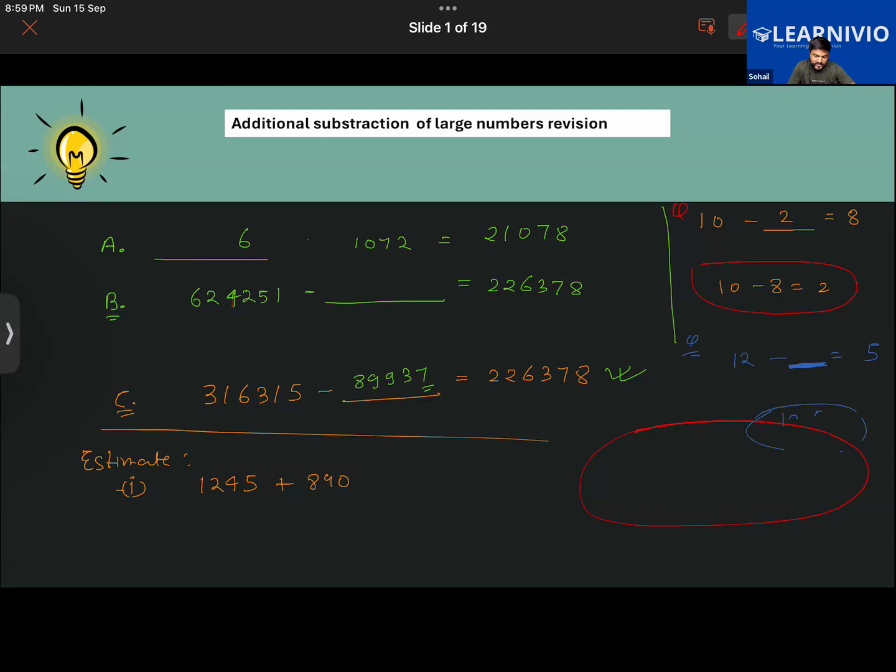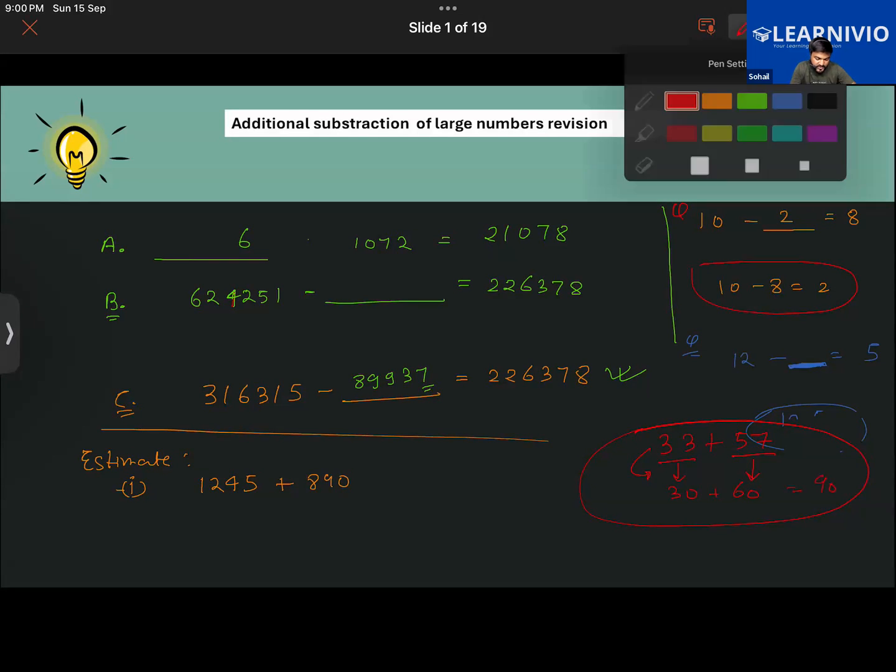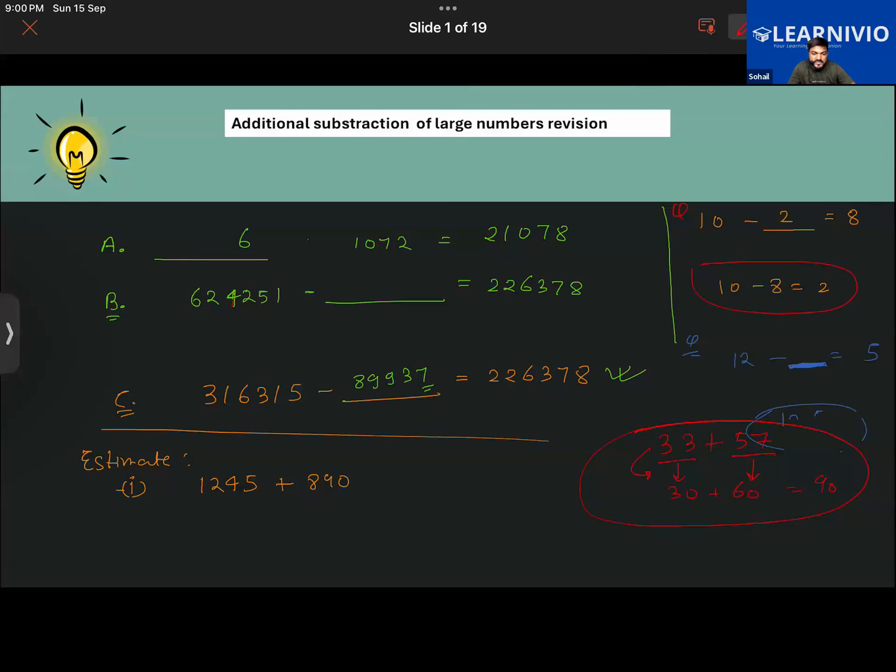Yeah, sure. Let us say you have two numbers like 33 plus 57. We have to estimate the numbers here. First of all, we estimate 33, so that will become 30. And 57 after estimation will become 60. So after estimation, it will be 30 plus 60 equals 90. First you are rounding the numbers off, and after rounding off, you are adding them.